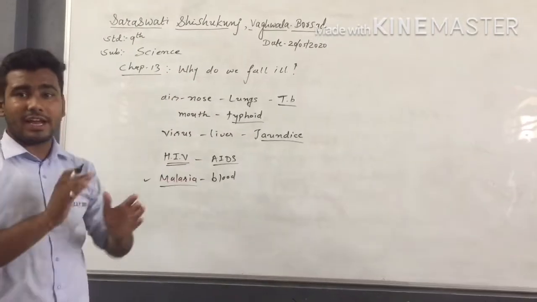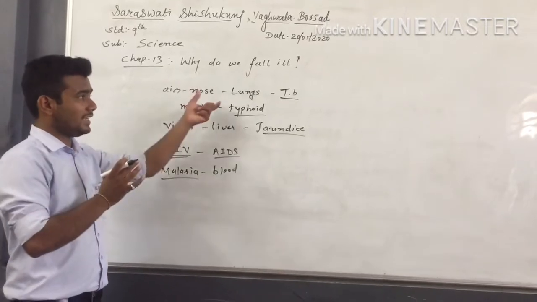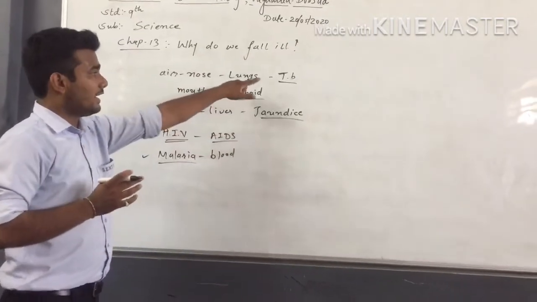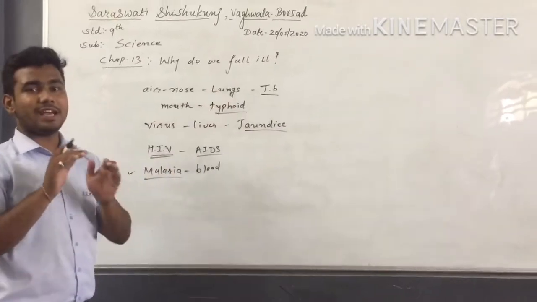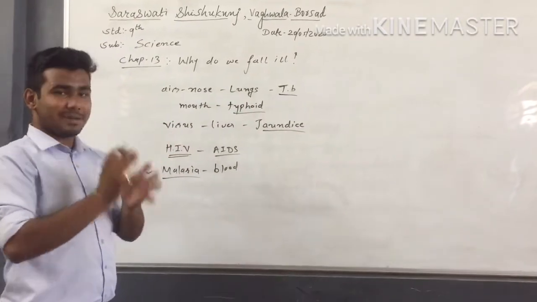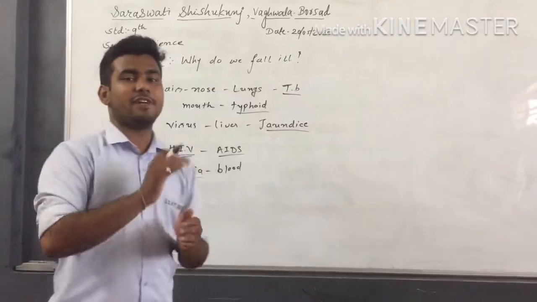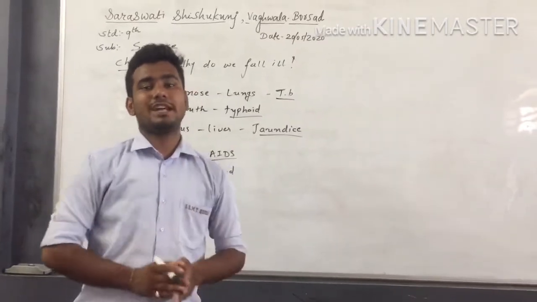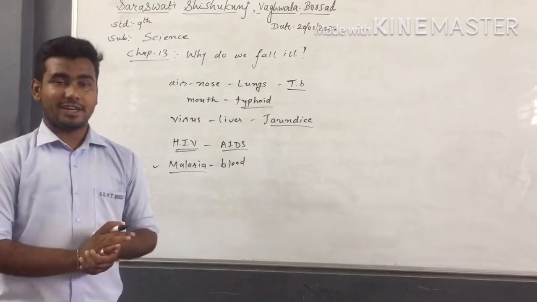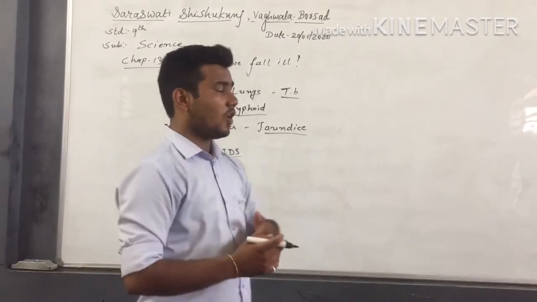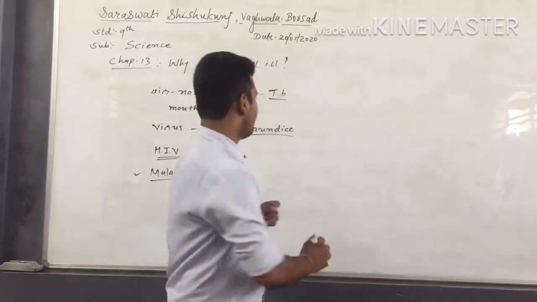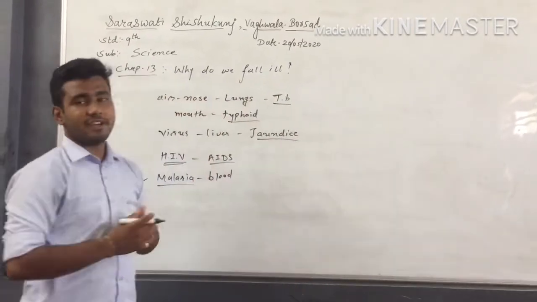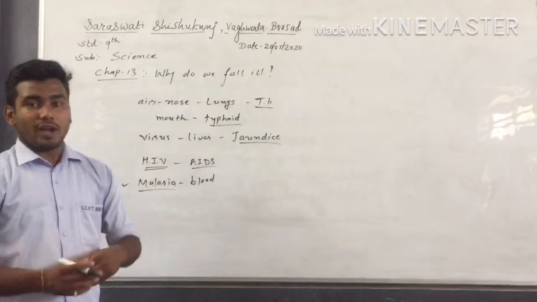We can say it is organ specific and tissue specific. Here tuberculosis directly affects the lungs, so that is organ specific, while some diseases directly affect specific tissues, so that is called tissue specific disease, right? So we can understand the concept of organ specific disease and tissue specific disease. Now during this entry of different types of disease into our body, what happens?